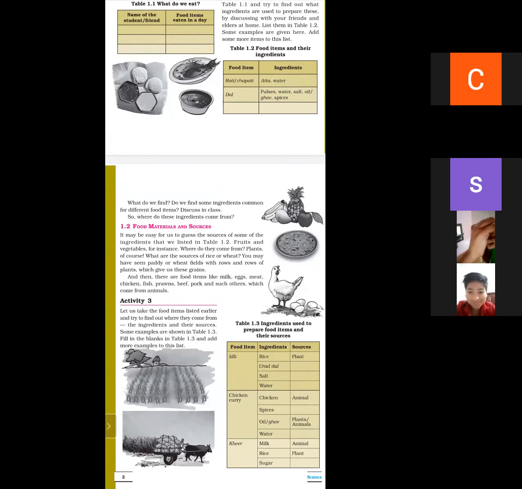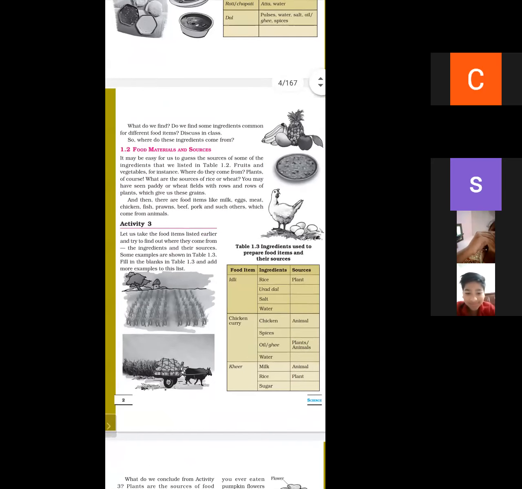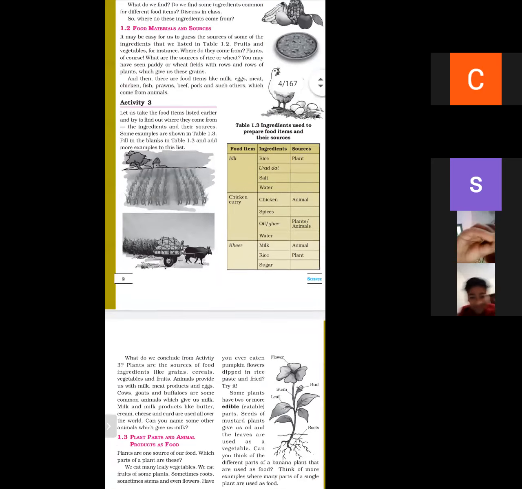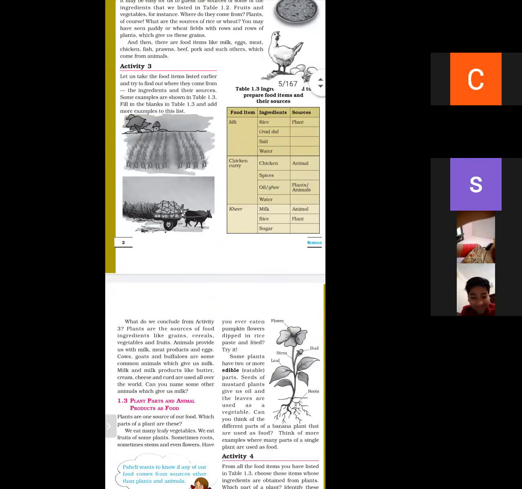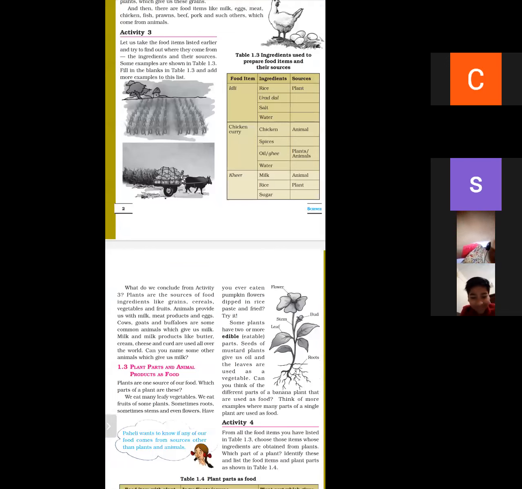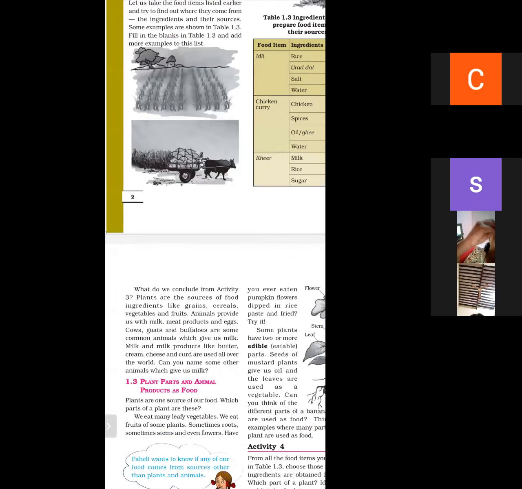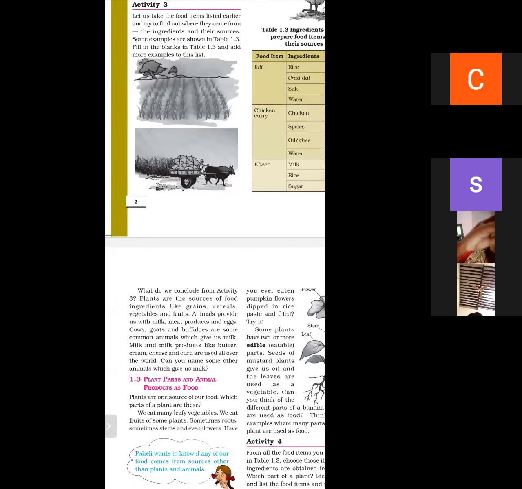We can obtain some food from plants and some food from animals. Ghee, milk, and milk products, cream, cheese, and curd are obtained from animals, and animals provide us with milk or meat production, eggs. And from plants we can obtain grains, cereals, vegetables, and fruits. Animals provide us with milk, milk products, and eggs.